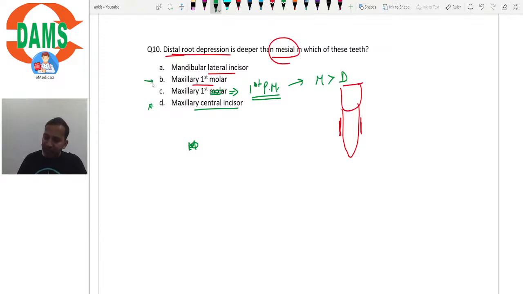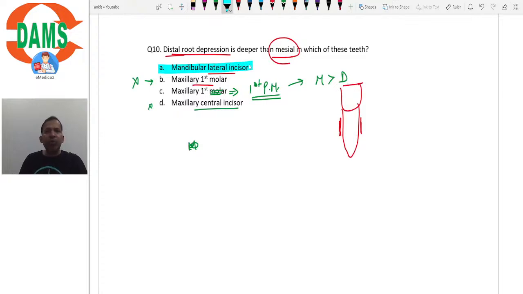As far as maxillary first molar is concerned, we can easily rule it out. Why? Because the maxillary first molar has 3 roots, and in the options we haven't mentioned the root, isn't it? So we do not know which root we are talking about. And even if the mesiobuccal root or distobuccal root had been mentioned, the mesial root depression would have been more prominent. So even if the roots were mentioned, this would be an incorrect option. So the correct option here would be option A, that is mandibular lateral incisor.